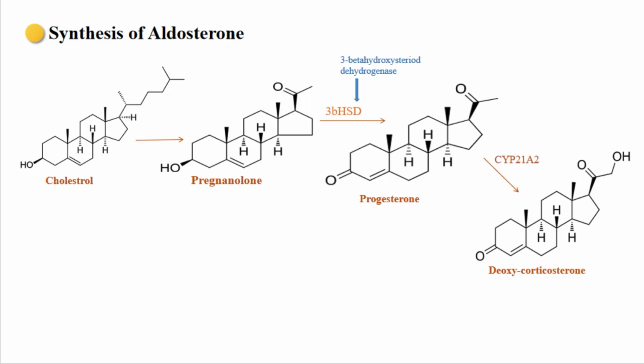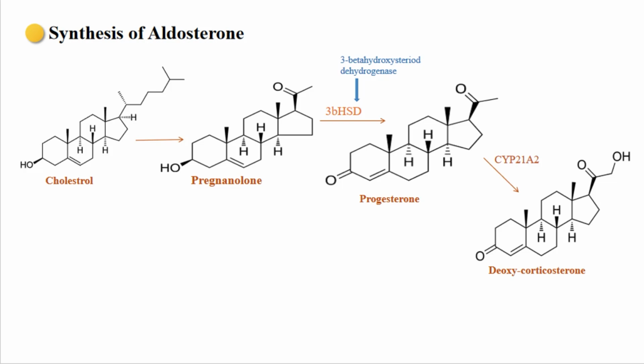In the next step, pregnenolone is converted into progesterone in the presence of the 3-beta HSD enzyme, which is 3-beta hydroxysteroid dehydrogenase. After that, progesterone is further converted into deoxycorticosterone in the presence of the CYP21A2 enzyme, CYP21A2 hydroxylase.